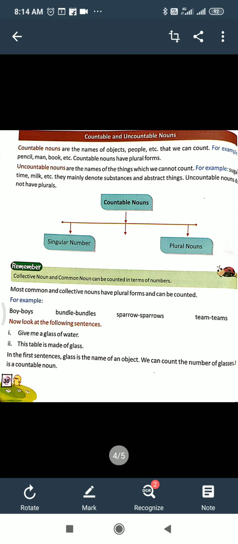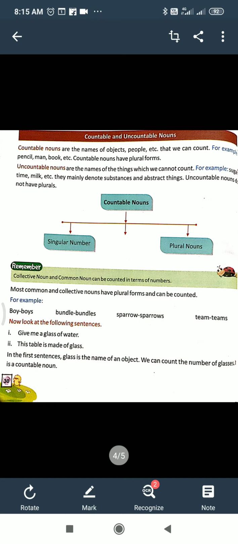Okay, uncountable nouns. Uncountable nouns are the names of things that we cannot count, like hair, stars, sugar, rice, wheat, etc. Okay, they are uncountable nouns.